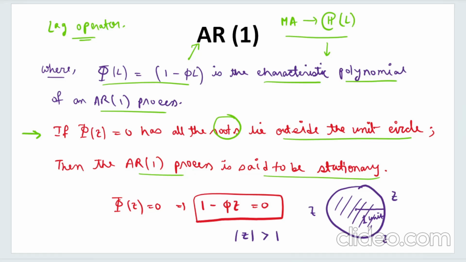I hope this is clear, but if you have any doubt, you can let me know in the comment section. I'll be replying to that. So what I am saying here is, firstly replace this lag operator with some variable, since we are concerned with the value of the root. Once you get the root, sometimes you will get the root as a negative value, so take the mod value of that, and if you see that the mod value is strictly greater than 1, which means that the root lies outside the unit circle. Unit circle means a circle which has a radius of 1, then you will say the process is stationary, right?